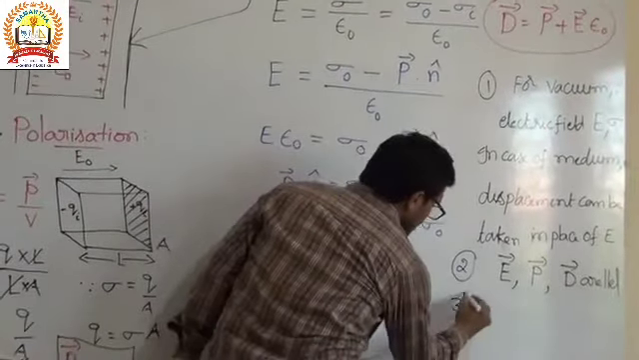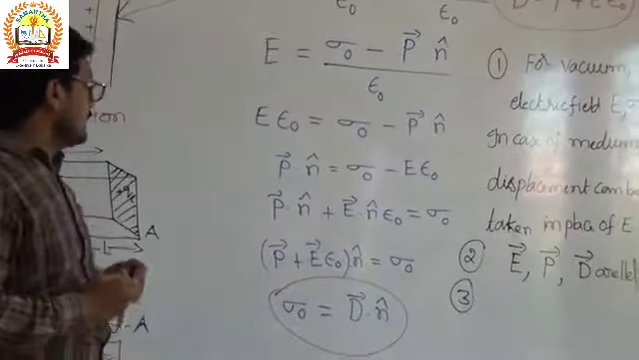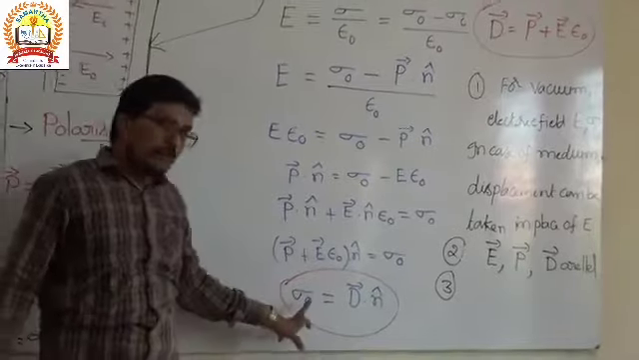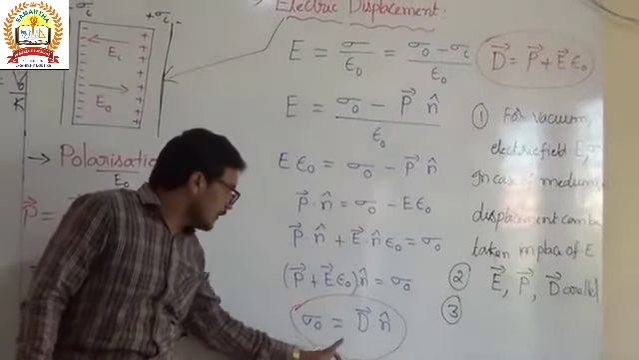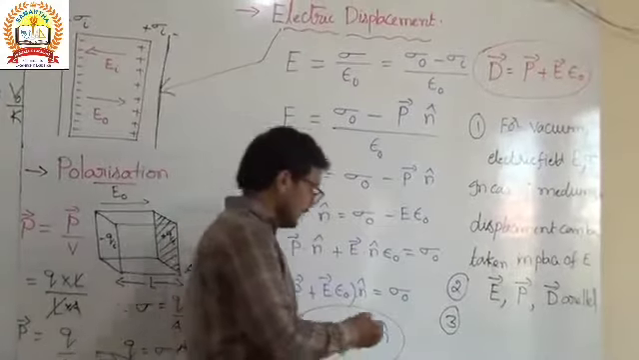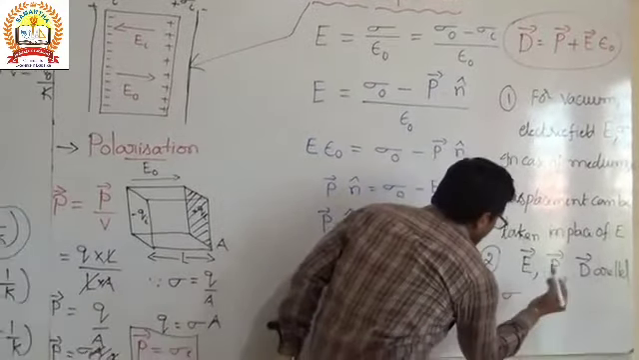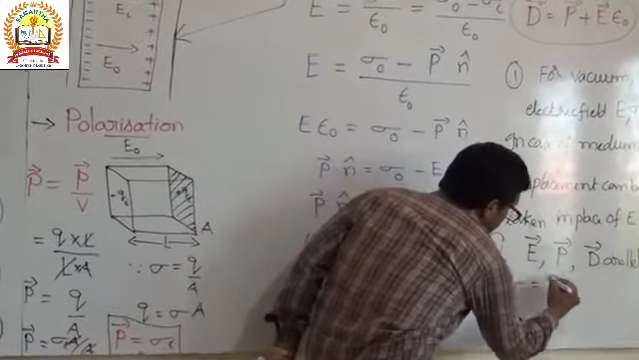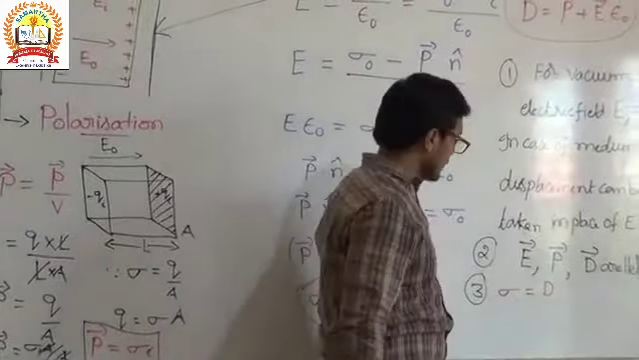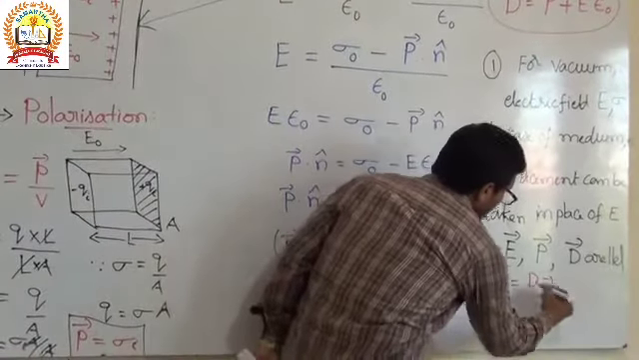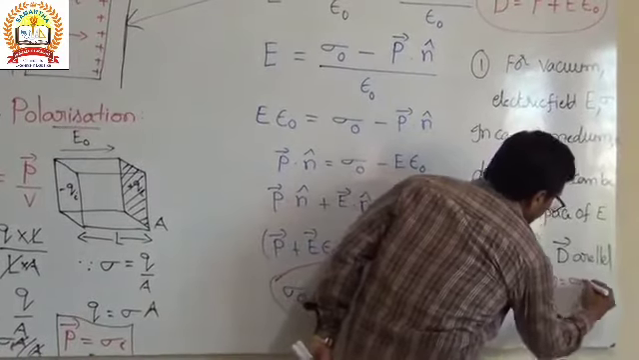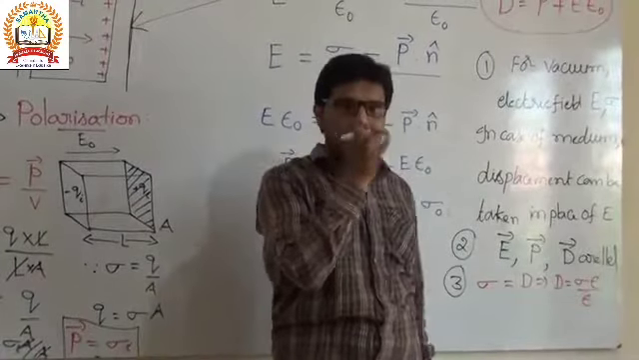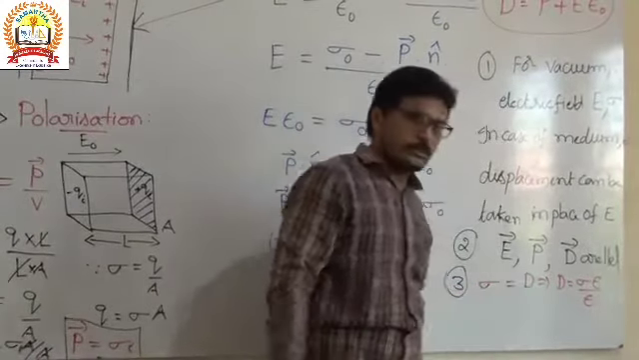And the next, third one, is that we know the displacement. Here we have the original surface charge density sigma naught equals D, the displacement vector. So by using that, D equals sigma, the original surface charge density. Then D equals sigma into epsilon divided by epsilon, because we multiplied with epsilon, then both get cancelled, there is no change.